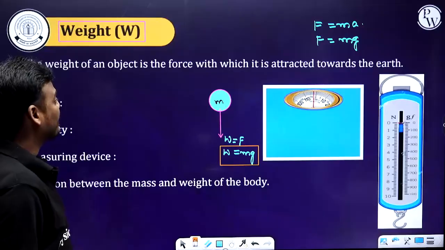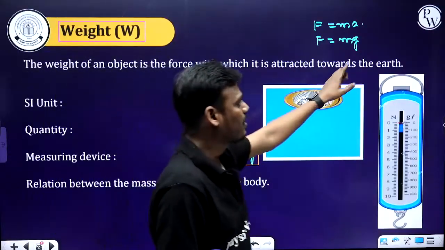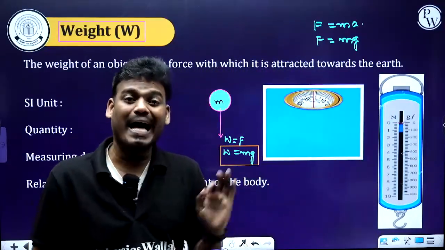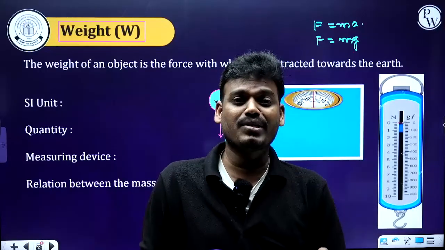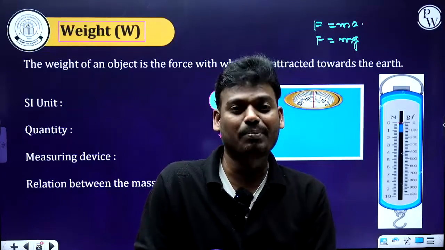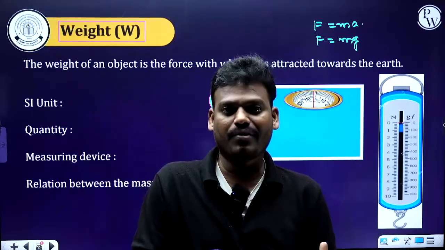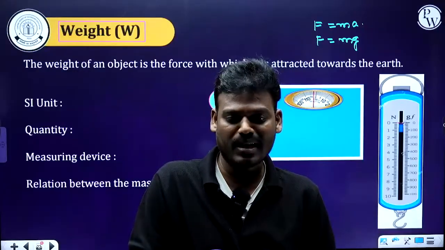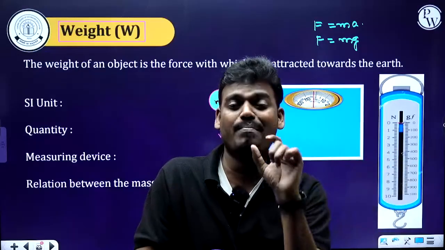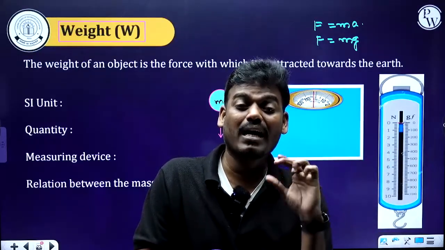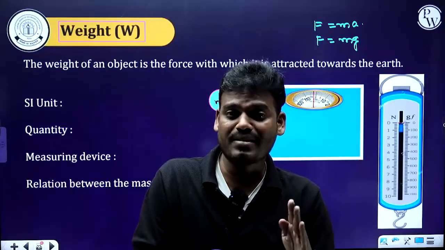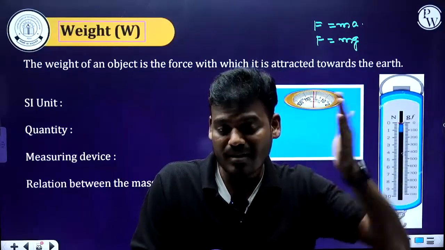Now, according to the definition, let's read it once. The weight of an object is the force with which it is attracted towards the earth. That we call the weight of the body. And this weight of the body depends on acceleration due to gravity. And acceleration due to gravity depends on the mass of the planet and the radius of the planet. For example, on the surface of earth, the g value is 9.8 meter per second square. What is the reason? Capital G is a constant, and the mass of the earth and radius of earth are the dependent parameters. If m as well as r change, what happens to the small letter g? That also changes. Getting my point?